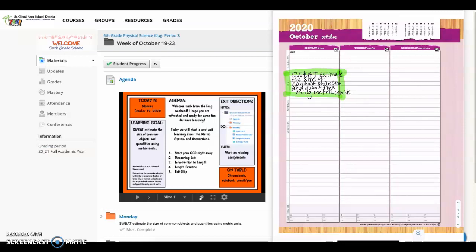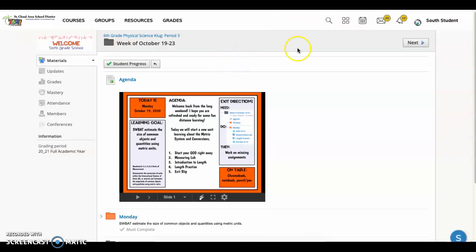or right after you do the question of the day. And if you have any questions about that, as always, you can log in to your Schoology account and send a message to your teacher.